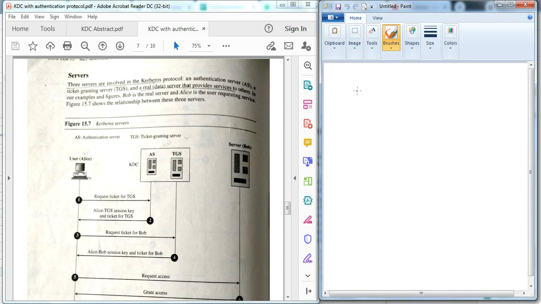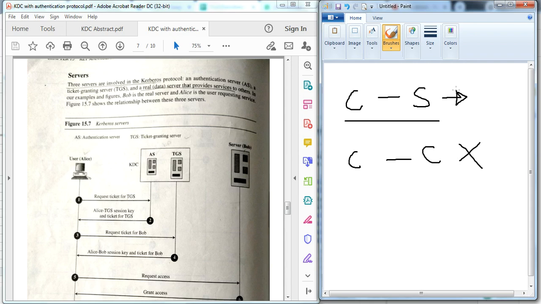Kerberos is only used for client server architecture, right? It is not used for client and client. We cannot use it when Alice wants to communicate with Bob as peers. But when Alice is a client and Bob is a server, then we can use the Kerberos authentication protocol under the KDC. This is the theory behind Kerberos.